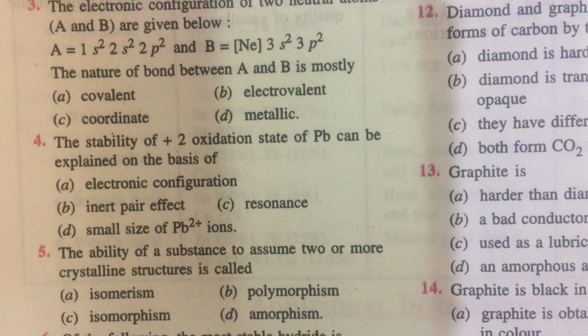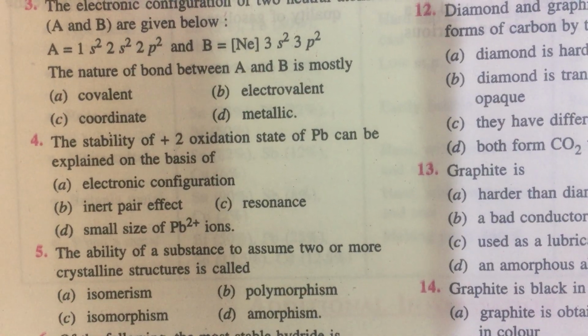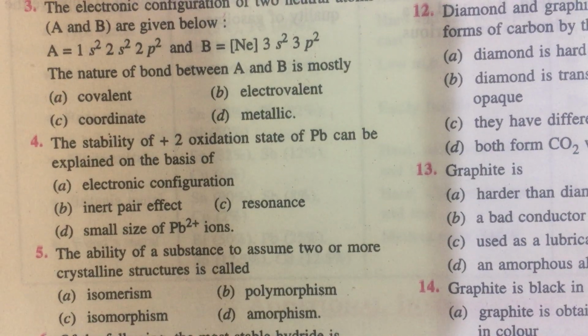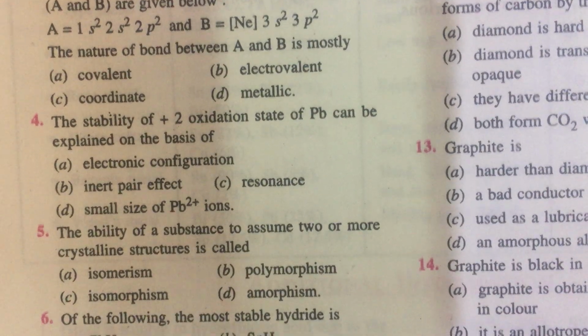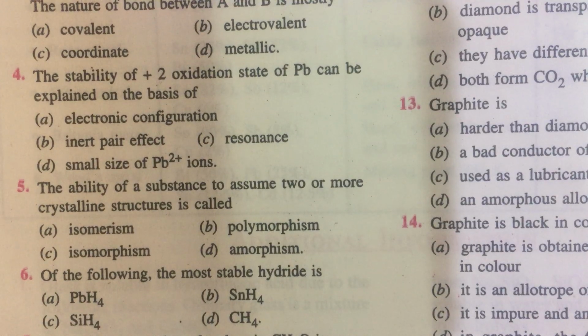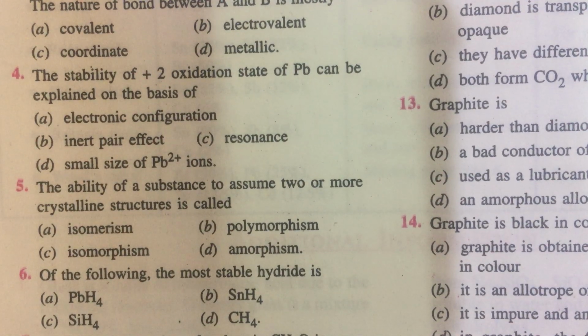The ability of a substance to assume 2 or more crystalline structures is called polymorphism. Notice, if 2 different crystals have the same crystal structure, they are called isomorphous. Isomerism is a property related to the different possible arrangements of atoms with the same formula. Often it is seen in organic compounds.